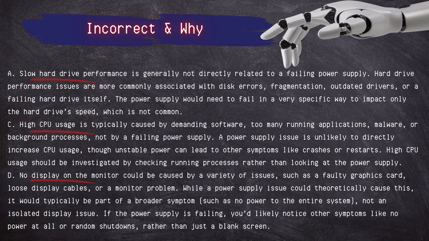High CPU usage should be investigated by checking running processes rather than looking at the power supply. No display on the motherboard could be caused by a variety of issues, such as a faulty graphics card, loose display cable, or even a monitor problem. While a power supply issue could theoretically cause this, it would typically be part of the broader symptom, such as no power to the entire system, not an isolated display issue.